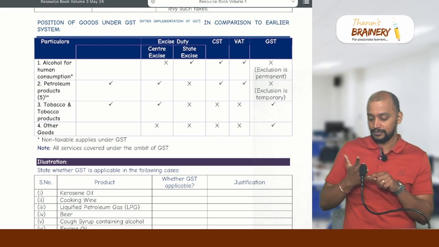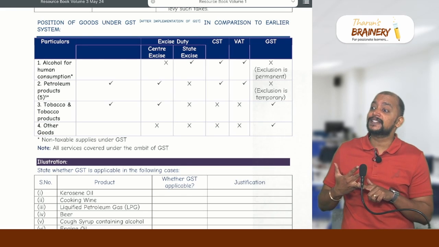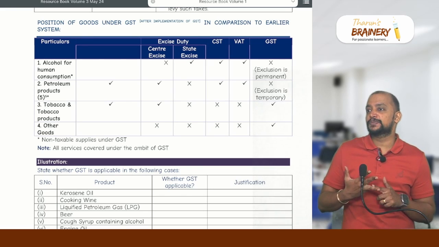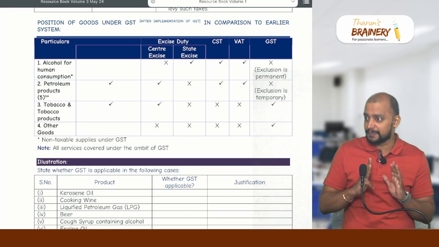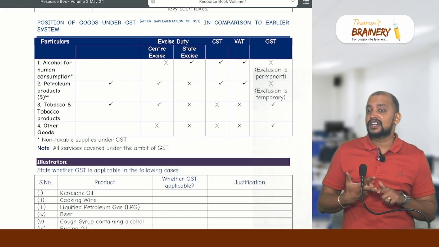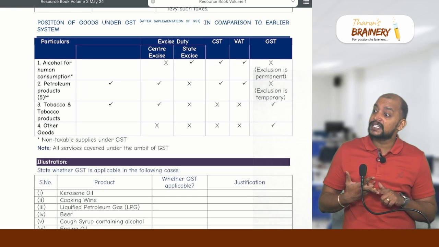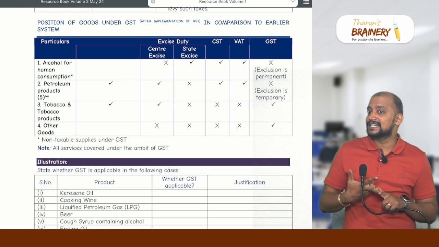Crude oil, then petrol. Petrol has another name, motor spirit. Whenever it says motor spirit, don't think it is something else, it is petrol only. Okay. Then high speed diesel. Sir, for light diesel, is GST applicable? Yes. Only for high speed diesel is GST not applicable.